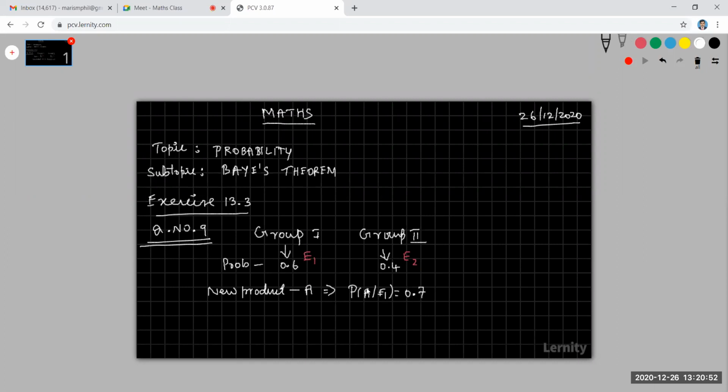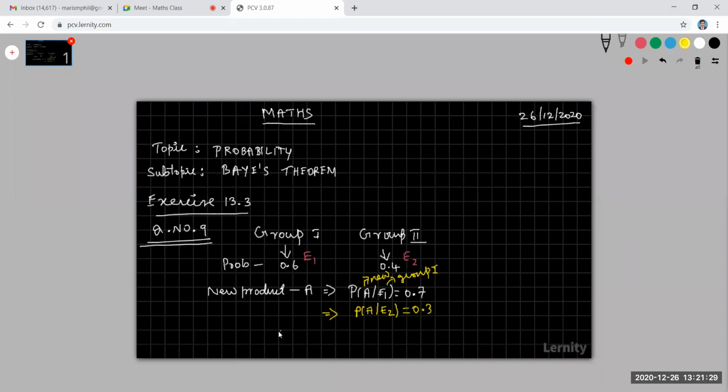A means new product and E1 means group 1. And for A given E2, the new product introduced by group 2, the probability is 0.3.